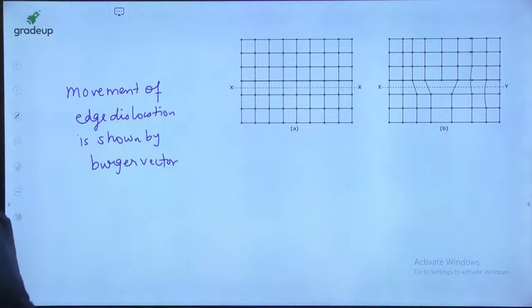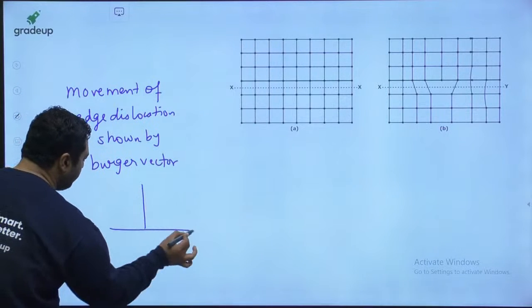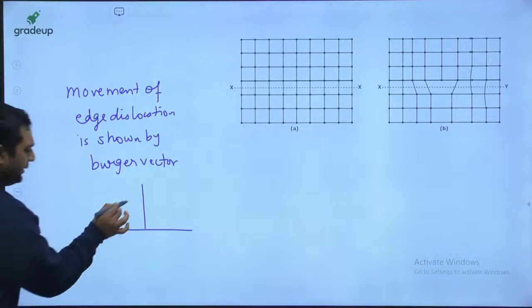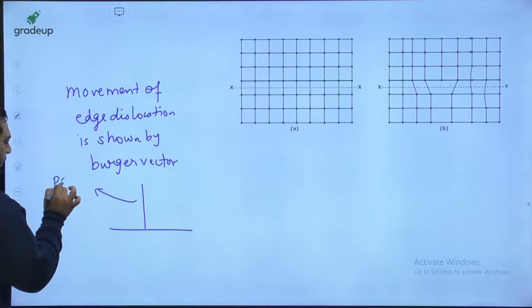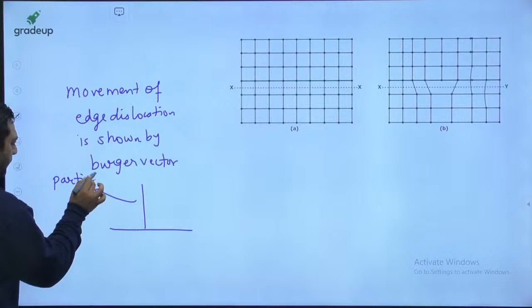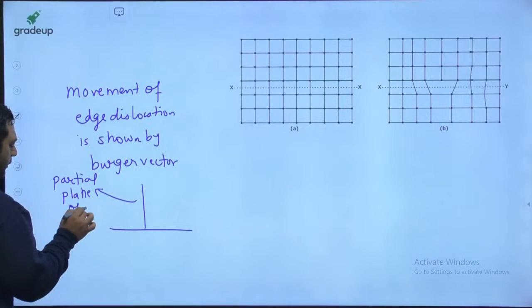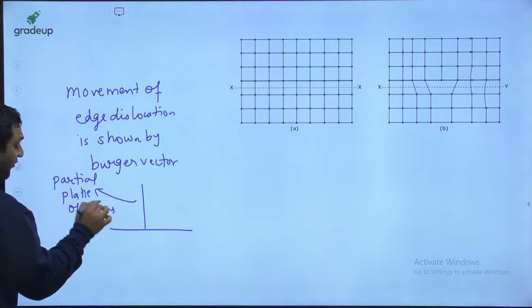And my dear, Burgers vector is represented like this. What does this say? This indicates the partial plane of atoms which is present in the figure.